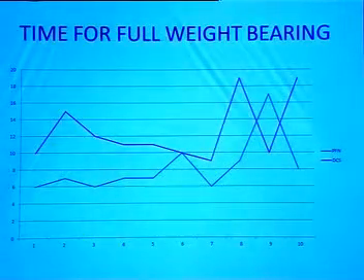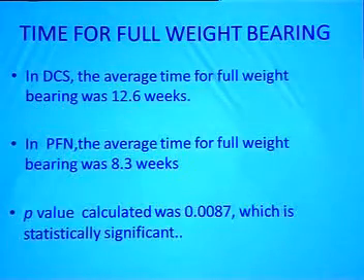In comparing the time when full weight bearing is given in the post-operative period, the mean time for full weight bearing in DCS was found to be 12.6 weeks, while in PFN it came out to be 8.3 weeks. When this difference was statistically measured, the difference was significant, which may have a bearing on the end results.